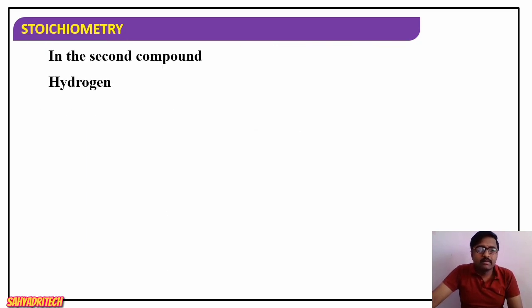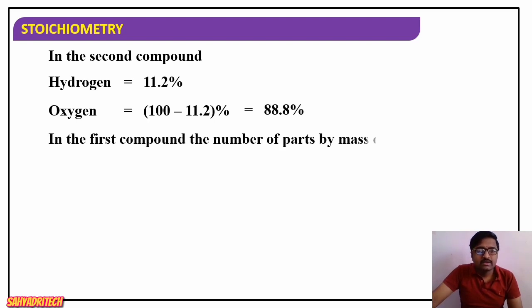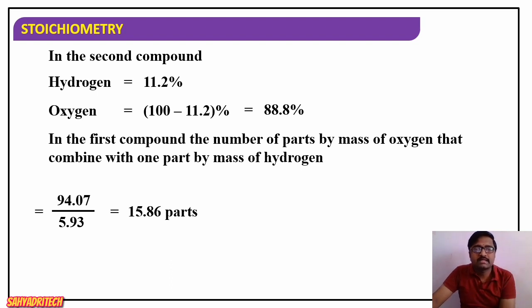In the second compound, hydrogen is 11.2%. Then oxygen will be 100 minus 11.2, that is 88.8%. So in the first compound, the number of parts by mass of oxygen that combines with one part mass of hydrogen is 94.07 divided by 5.93, that is 15.86 parts.